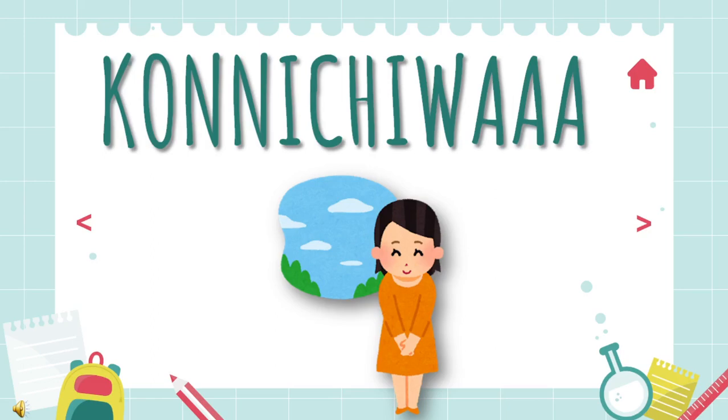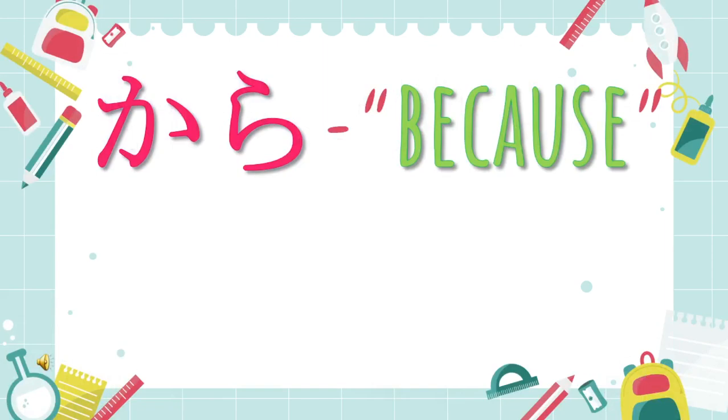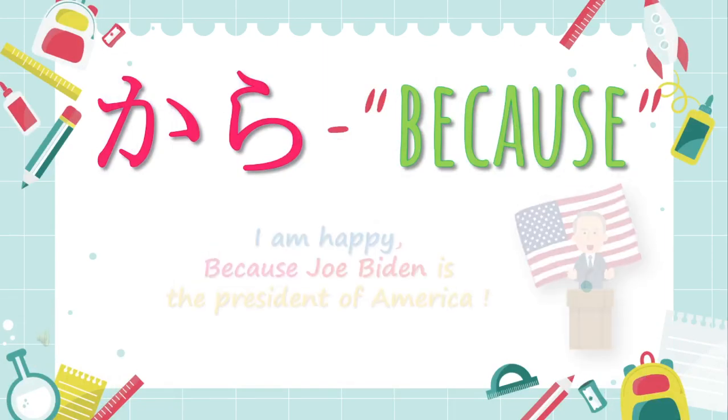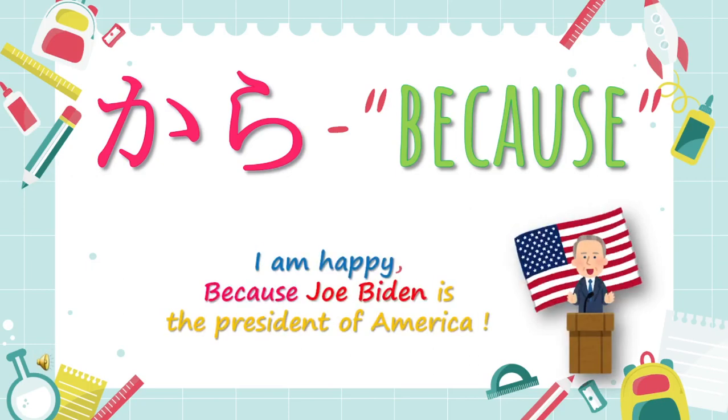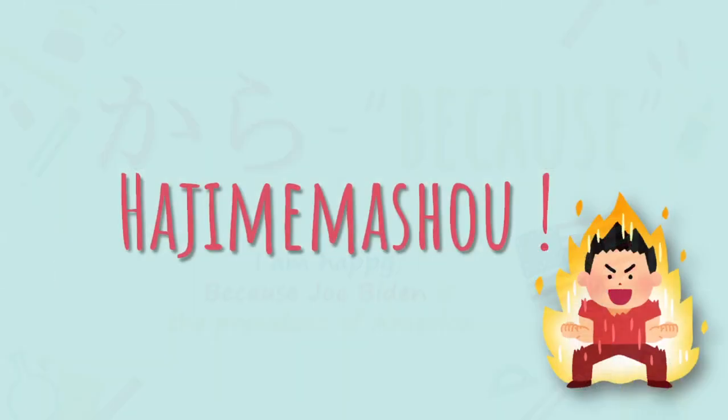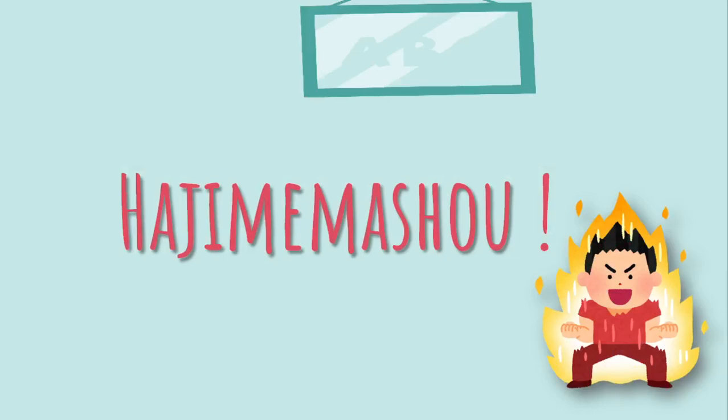In today's lesson, we will talk about から, because. Like, I am happy because Joe Biden is the president of America. Are you also happy with this decision? Okay, so let's start this lesson.